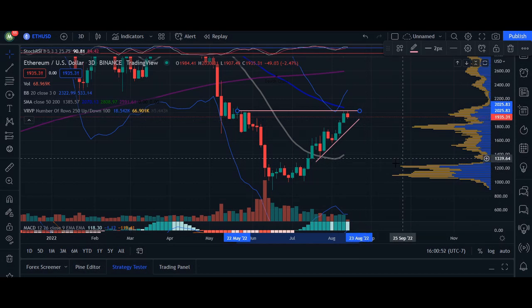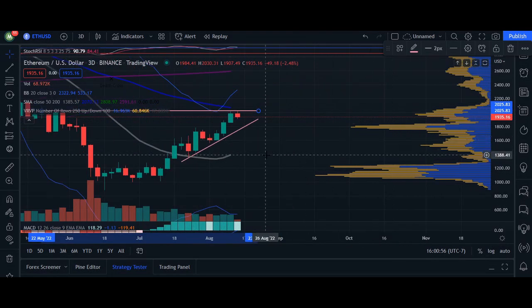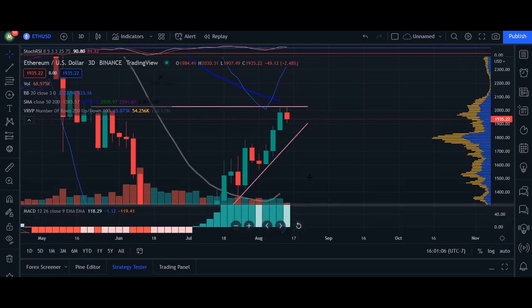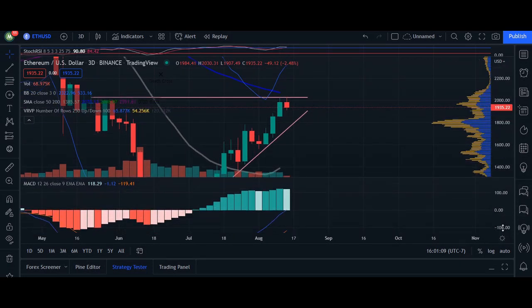Now, what we can see here is, again, resistance area here. We've got a green candle with a really nice wick at the very top here, trying to push the price as much as they can with no wick at the very bottom here. However, it's a little bit of a turn here on our 3 days, and the momentum here is coming back